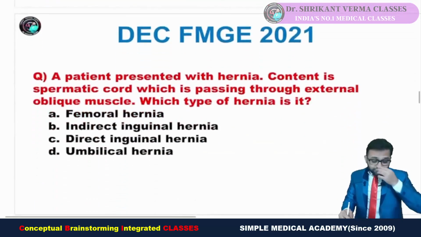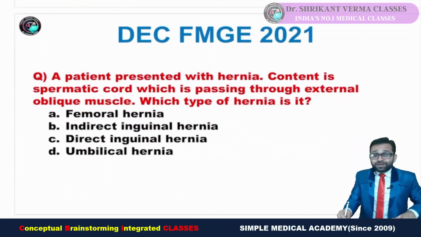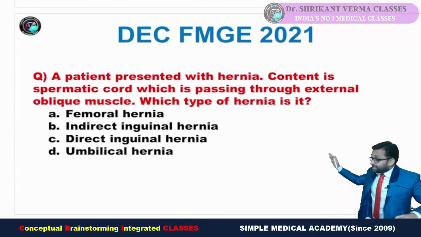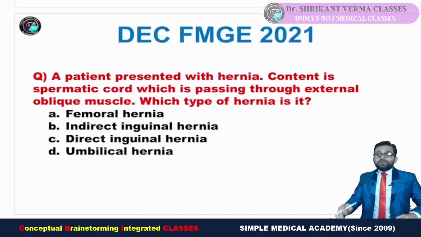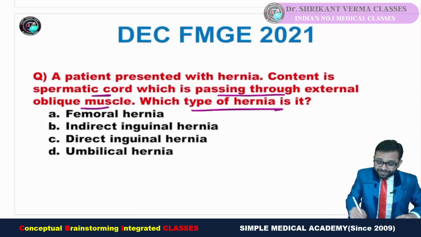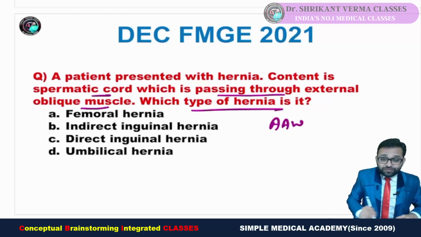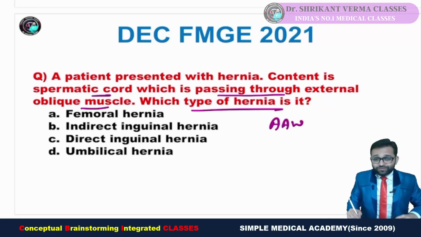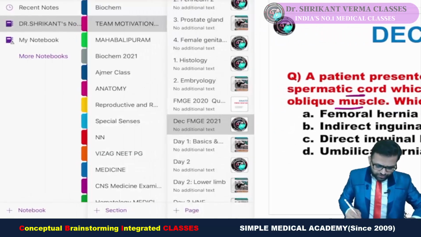Okay, now try to understand. In December FMG 2021, again a question has been asked from this topic. A patient presented with a hernia. The content is the spermatic cord which is passing through the external oblique muscle. Which type of hernia is it? Again, this is a topic of the anterior abdominal wall. Fine, so go for our video. I am showing you here.